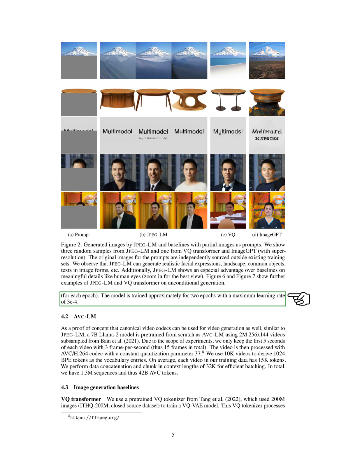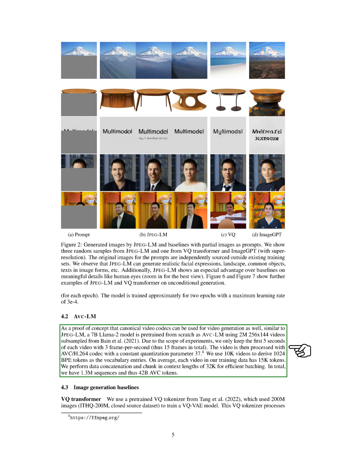For AVC-LM, we demonstrate that canonical video codecs can also be used for video generation. We pre-train a 7 billion parameter Llama 2 model from scratch using 2,256 by 144 videos, keeping only the first 5 seconds at 3 frames per second, 15 frames total.